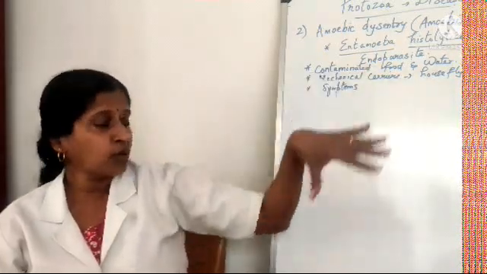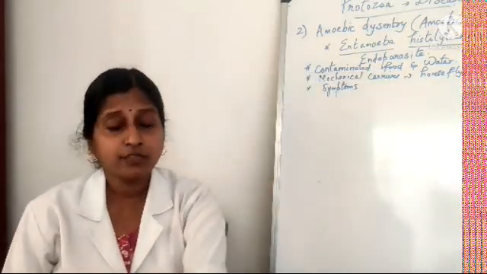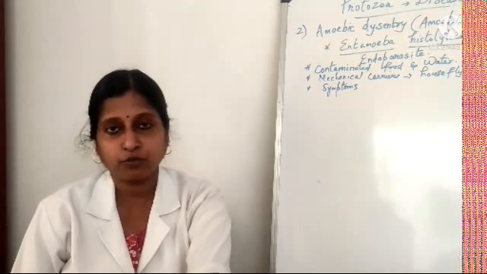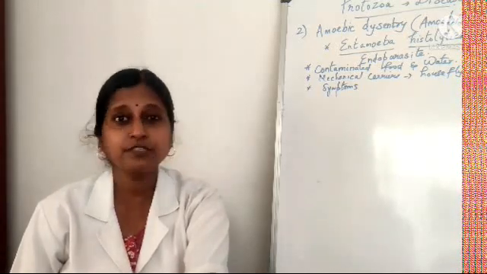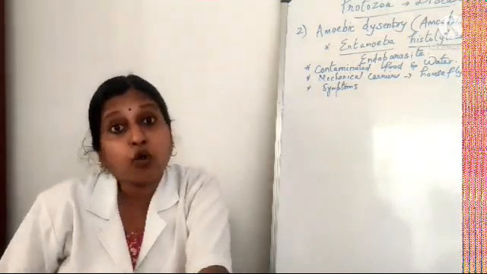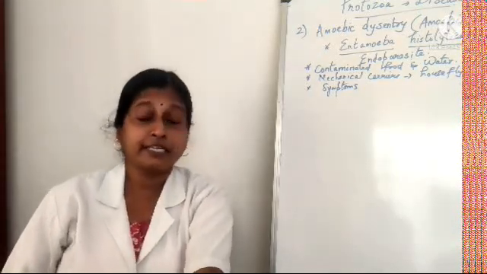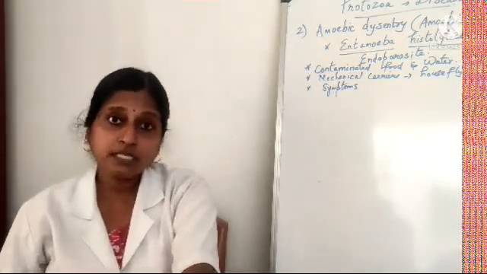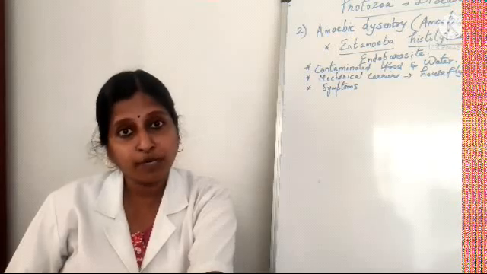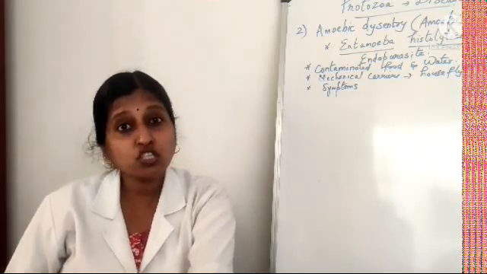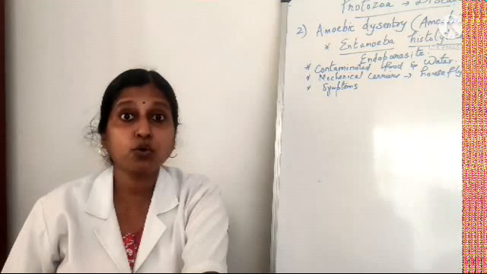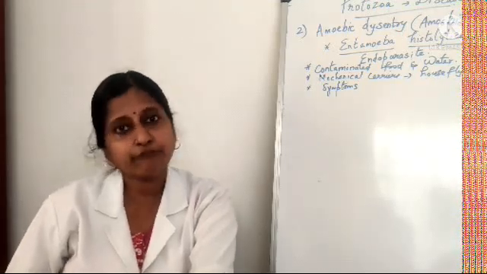Okay. Now moving on to the last part, the symptoms of amoebic dysentery. I told you it is a digestive disorder, affecting the intestine, so obviously it results in abdominal pain. Thereafter you will have constipation, meaning digestive problems.